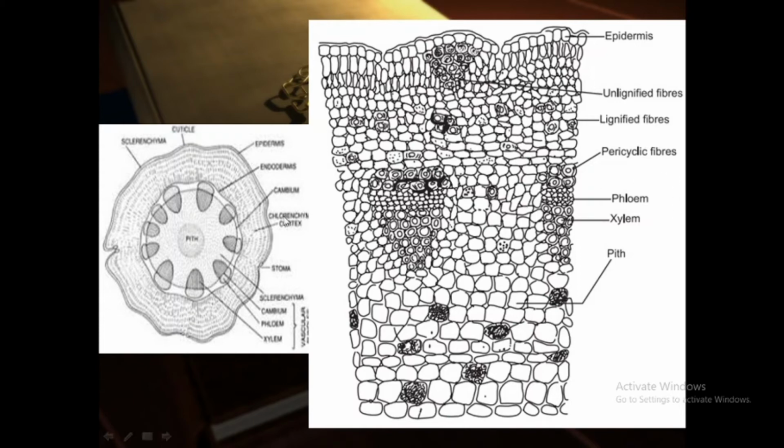Here you can remember the outermost layer is the epidermis, which is a single layer of quadrangular cells. Then below the epidermis is the cortex layer, which consists of many layers and contains unlignified fibers which look like a bunch of grapes. It also contains lignified fibers which are isolated ones. Then pericyclic fibers, which are also lignified fibers, are known as the crown of the phloem because these pericyclic fibers reside on top of the phloem, right. Then it contains phloem, xylem, and the last one is the pith, which is the central layer. So this is up to the microscopy of ephedra stem.